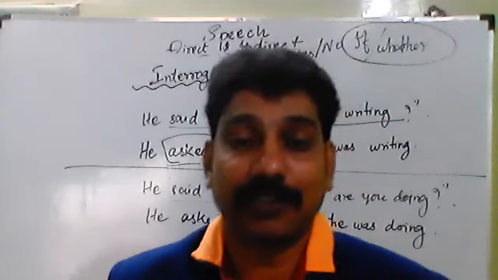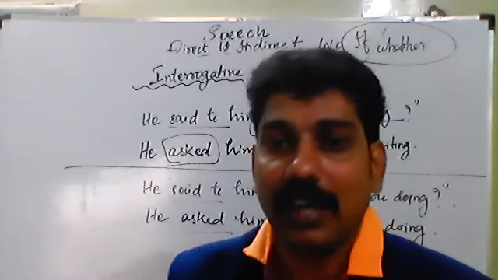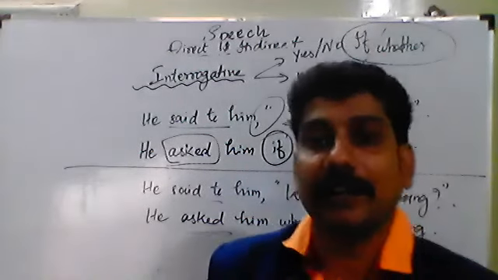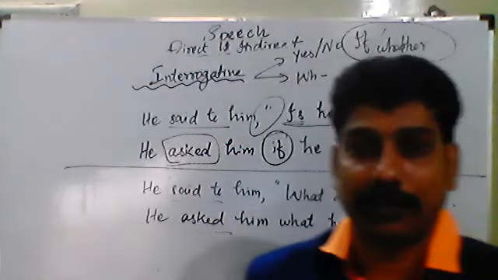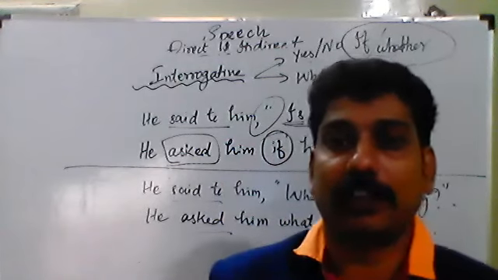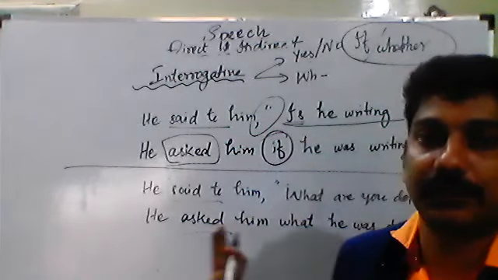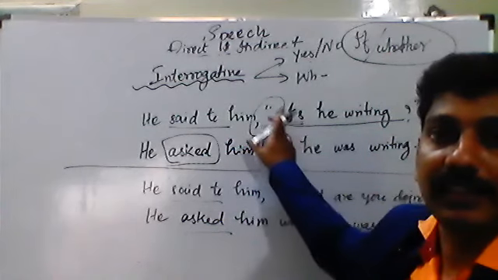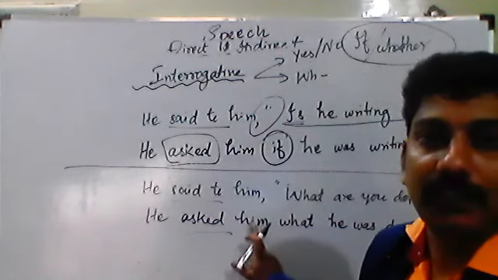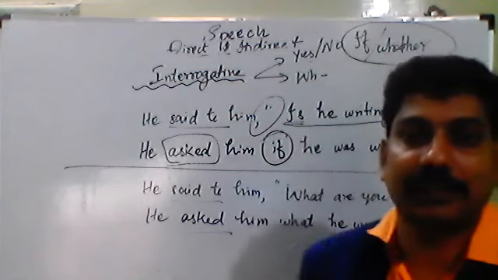After completing the writing, I have to check whether I have removed the inverted commas or not, whether I have used asked in the place of said to, identified whether it is a yes or no type question or a WH question, and inserted the connective words properly. For the WH question, the same WH word is the connective word. For a yes or no type question, the connective word in the place of inverted commas is if or whether. And for the WH question, the same WH word is the connective word.